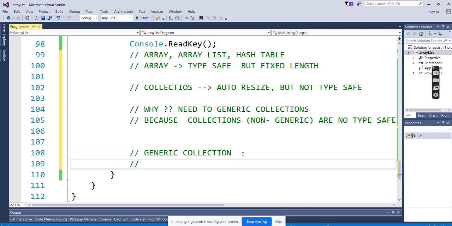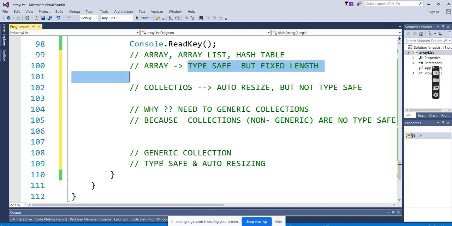What are generics here? What's the advantage we are going to get from generics? Generics is both type safe and auto resizing. Here we are getting a solution for both. It is type safe, and it works like an array, meaning the data type will be specific. Again, you cannot club all the things together. No integer and string in the same one. You have to keep them separate. Integer is separate, string is separate.